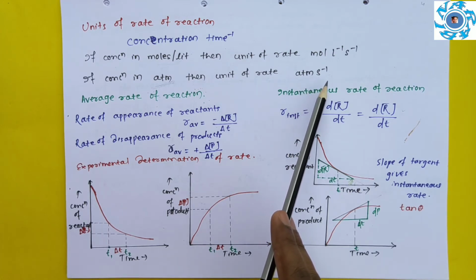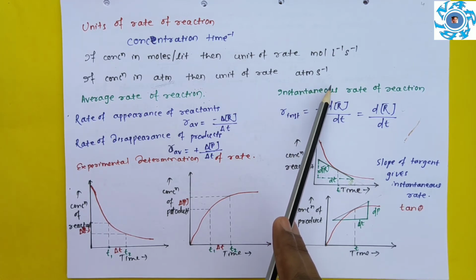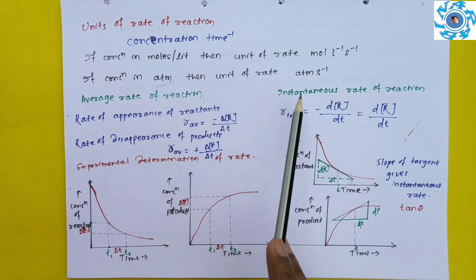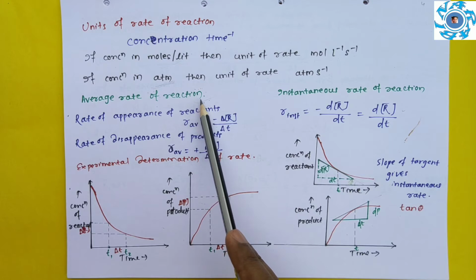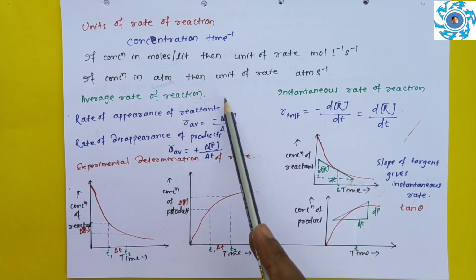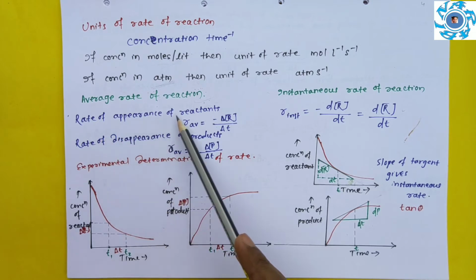Next we will determine from a graph average rate of a reaction and instantaneous rate of a reaction. So how will we determine average rate of a chemical reaction? So rate of disappearance of reactants is average.